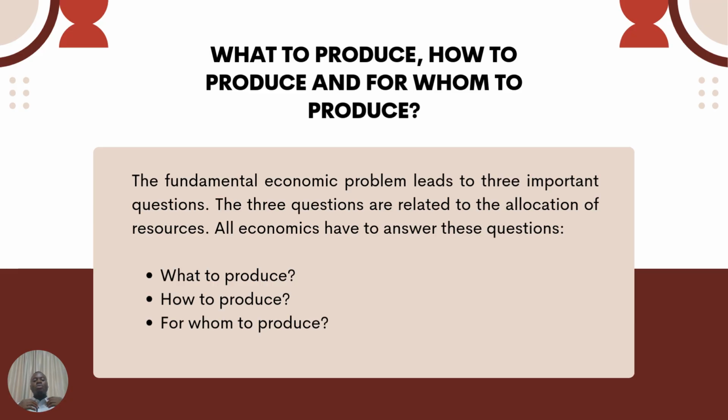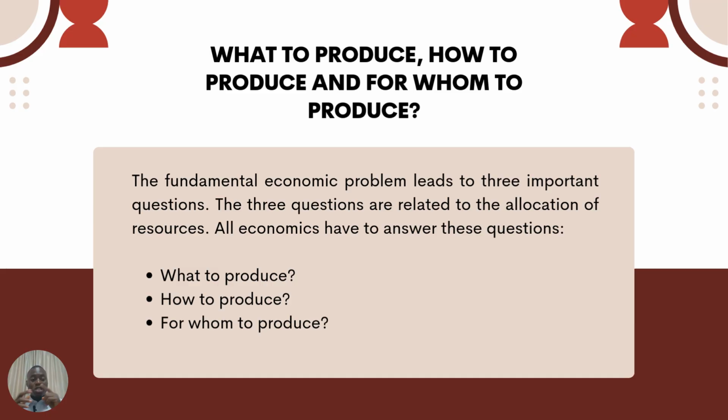Now, this leads us to understanding the fundamental economic problems. There are always three questions that arise from solving these economic problems. We need to make decisions on what do we produce, how do we produce, and for whom should we produce. So these are the three fundamental economic problems that all economies are trying to find answers to.